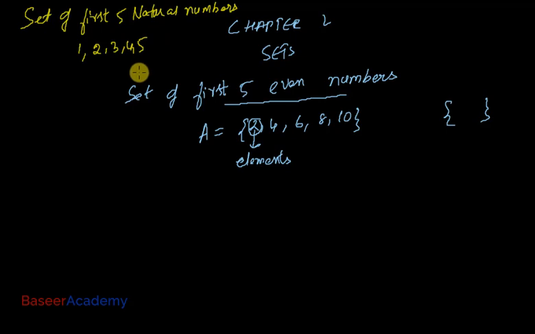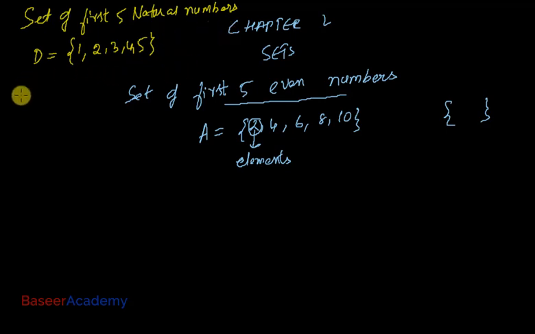These are the first 5 natural numbers. And we know that we enclose the elements of a set within the flower brackets, and we always denote a set by an uppercase letter. Let's say I write down D is a set of 1, 2, 3, 4, 5.